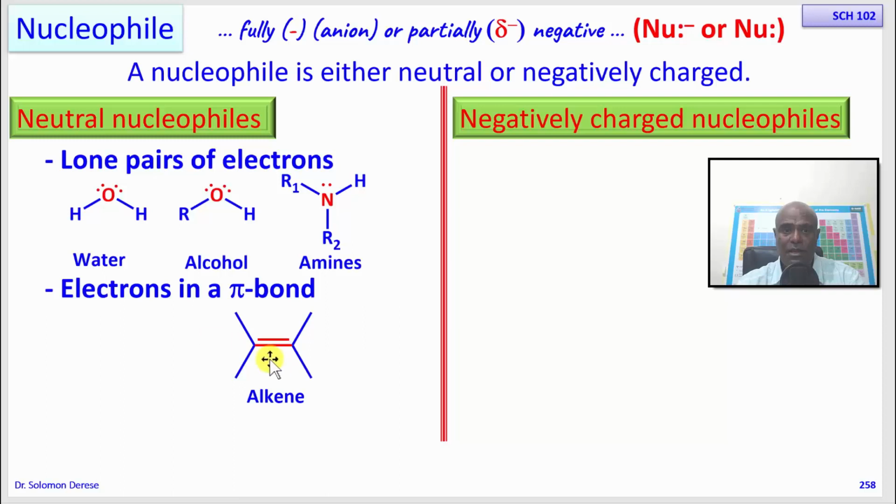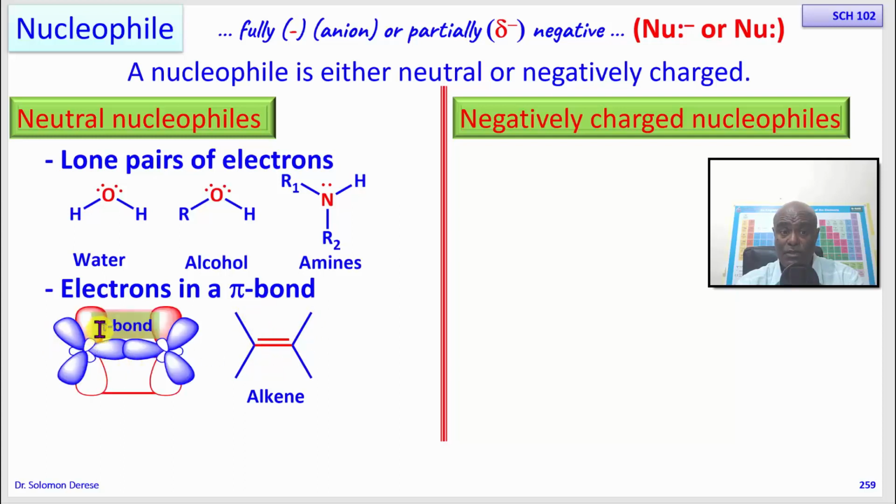You remember in an alkene, for example, these carbons are sp2 hybridized. So in this alkene we have a sigma bond which is formed by a direct head-on overlap of sp2 hybridized orbitals, but we also have a pi bond which is formed by sideways overlap. Okay, so this is a pi bond.